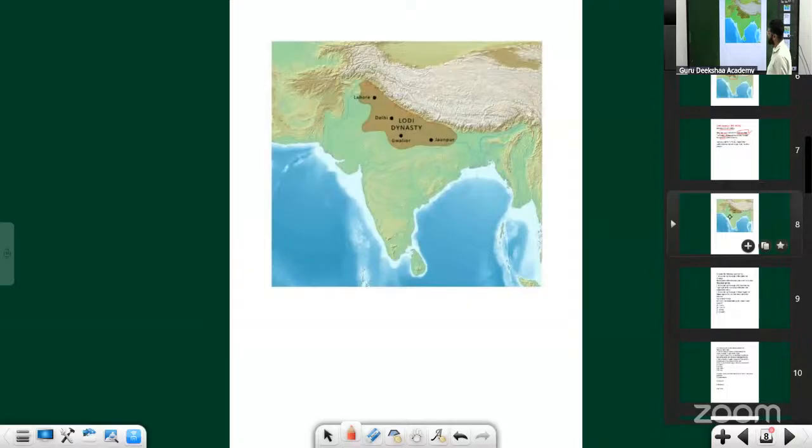Even the Lodi dynasty controlled a very small portion compared to the Tughlaqs as well as the Khiljis. They controlled almost the whole of India, the Khiljis and Tughlaqs, whereas the Sayyids and Lodis controlled Delhi and its surrounding areas. After seeing the map, you were able to understand this much. Shall we move ahead?